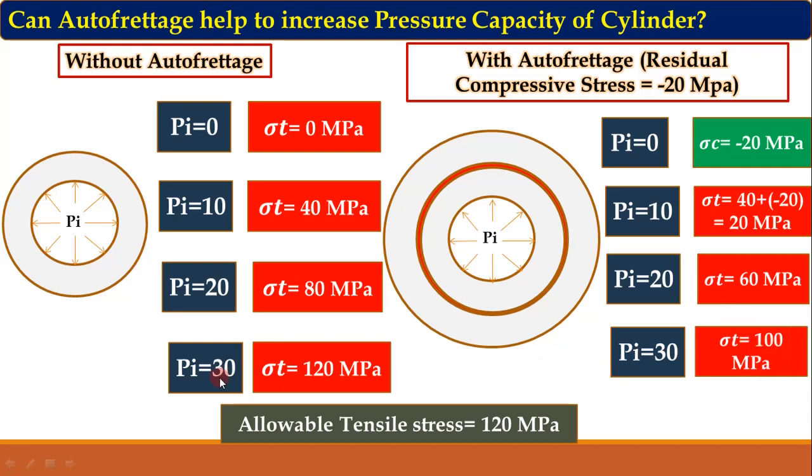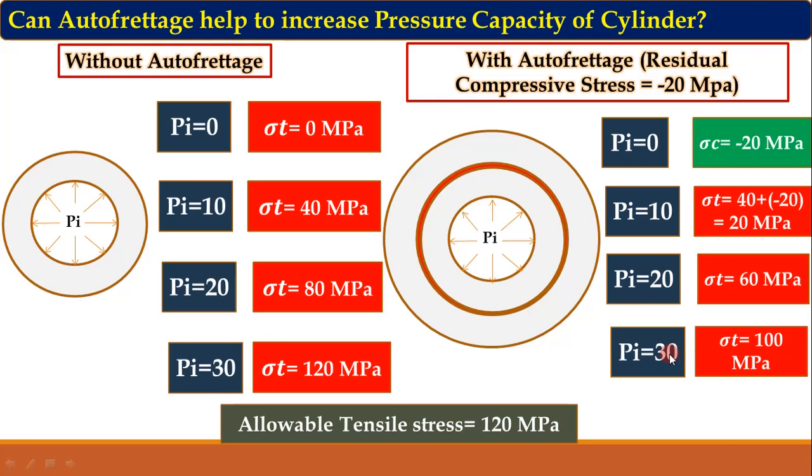Now look at the pressure: without autofrettage, when the pressure was 30, the stress was 120. Here with autofrettage, the internal pressure is 30 but the stress is 100. That means if you compare the allowable stress and this tangential stress, we have some scope to increase the internal pressure.